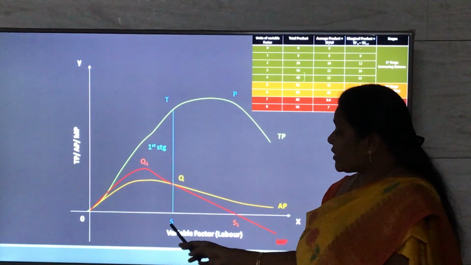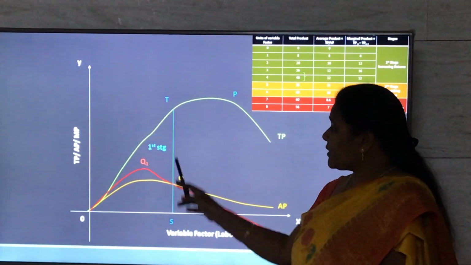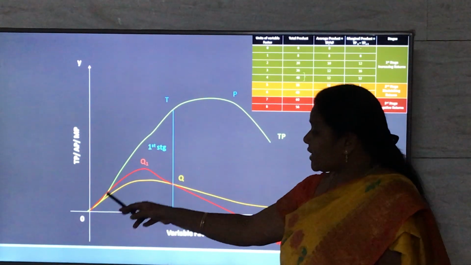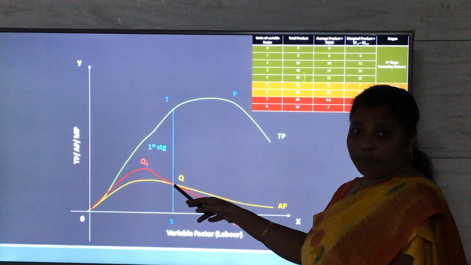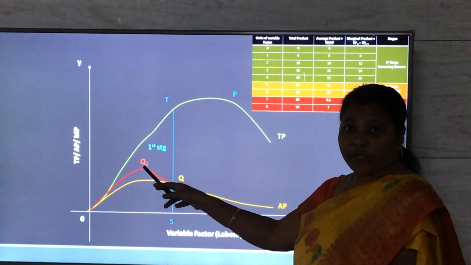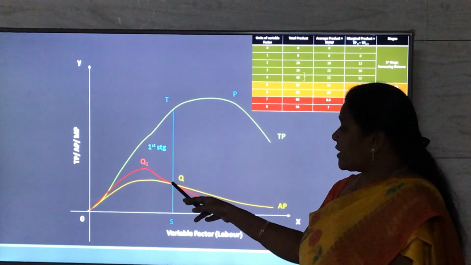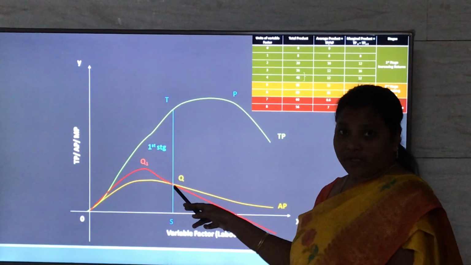So let us see what are the three stages that the farmer is undergoing here. The first stage starts from the origin and ends at point S, and in this first stage the total product is increasing, average product is increasing and becomes maximum at point Q, and the marginal product is increasing, becomes maximum at point Q1, and it will start decreasing in the first stage itself. This is called the stage of increasing returns.